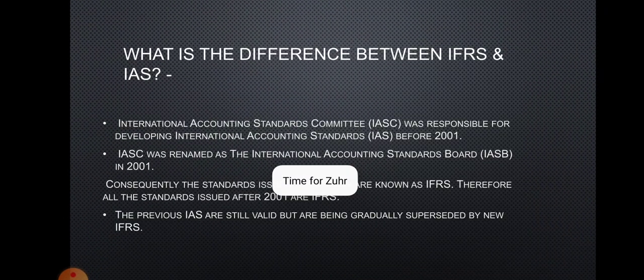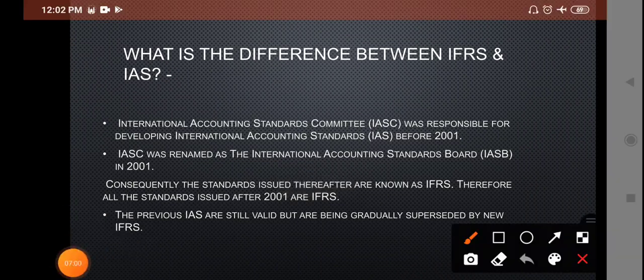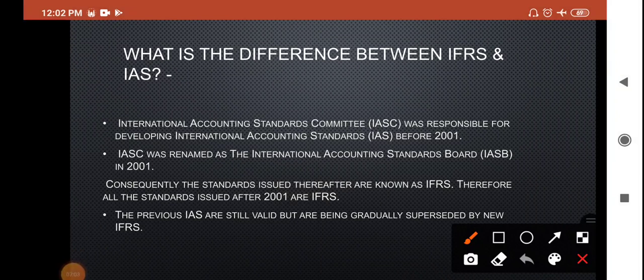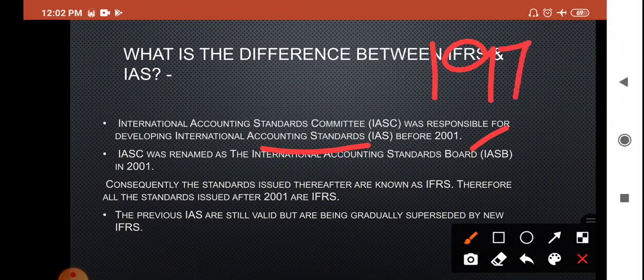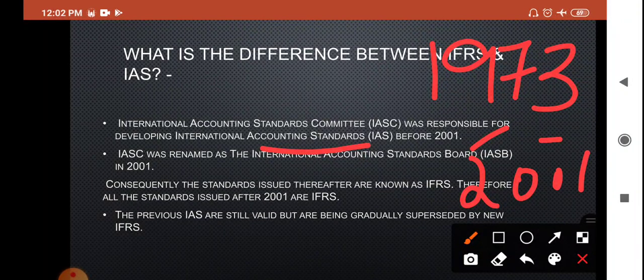Let's look into the points I have listed here. The International Accounting Standard Committee, IASC, was responsible for developing the international accounting standards before 2001. We discussed that IASC was established in 1973, so from 1973 to 2001, IASC was responsible for making the international accounting standards.